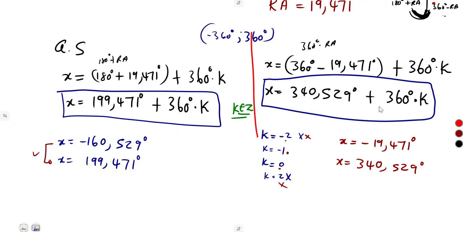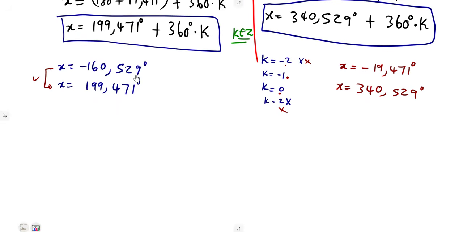When k is 2, guys, it's going to be out of the interval, because it's already 720. So these are the possible solutions that we're going to have.